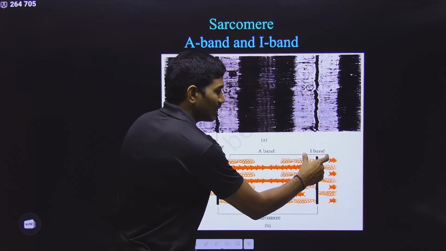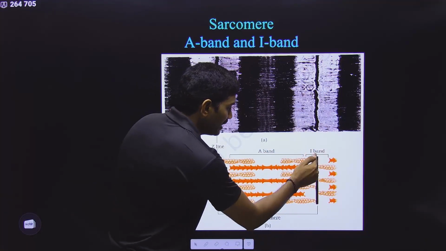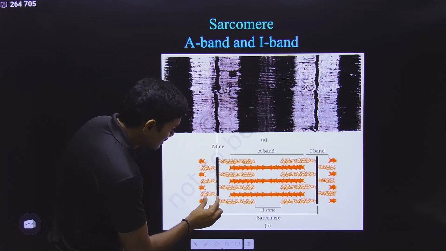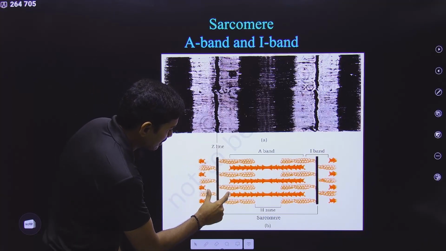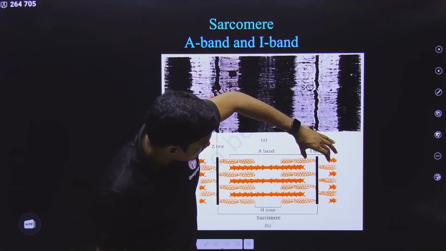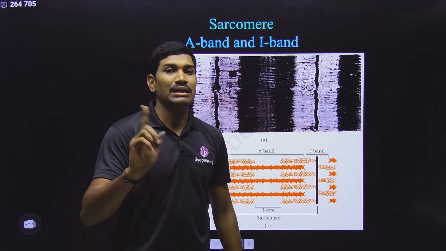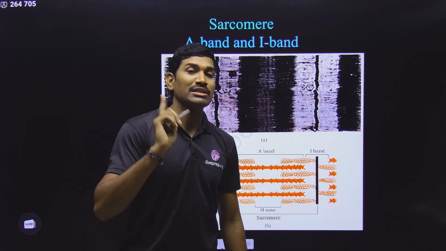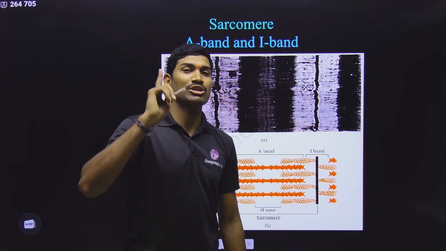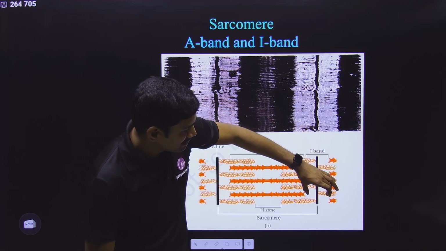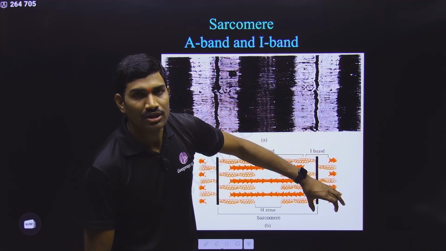So what exactly is present in this I band? I band is having the Z line, and along with the Z line, it is also having the thin filaments. Here the Z line and thin filaments are present. That's it. But I band is not having thick filaments. Very important for examination, so please observe carefully. I band is having Z line and thin filaments. That's it. Understood or not?